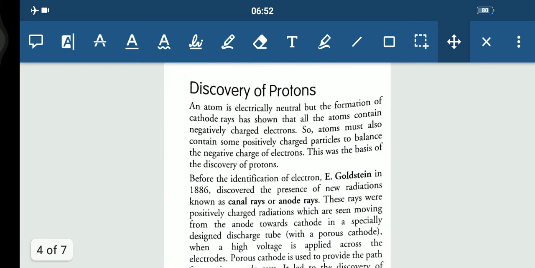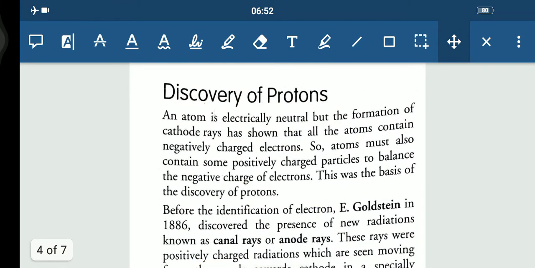Now children, let's come to the discovery of proton. Since the atom as a whole is electrically neutral, and negatively charged electrons are present in it, it was thought that some positively charged particle must also be present in the atom.